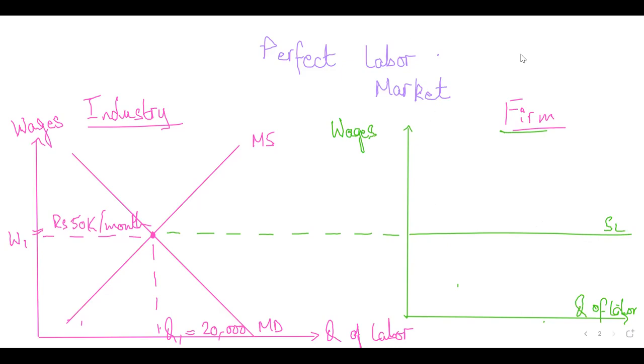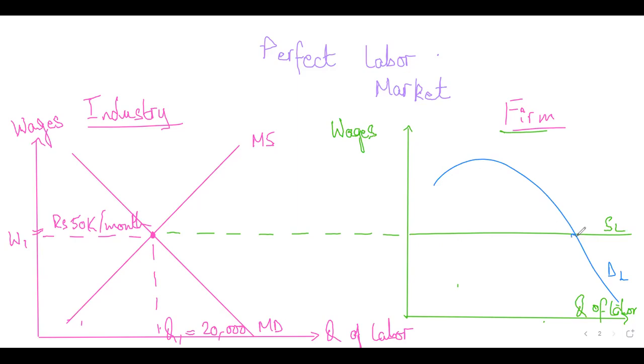And then you will draw a downward sloping demand curve. The way marginal revenue product of labor is usually drawn, it looks like this, right? So this is your demand for labor by one firm. Downward sloping is the demand for labor, and the supply of labor is the horizontal line, as we have just seen. And where the demand and supply of labor are equal, students, that is the equilibrium point for the firm.